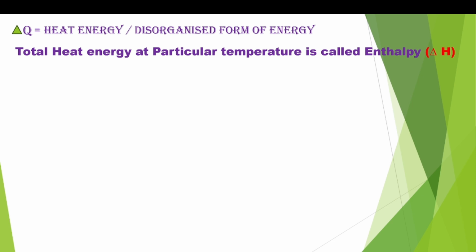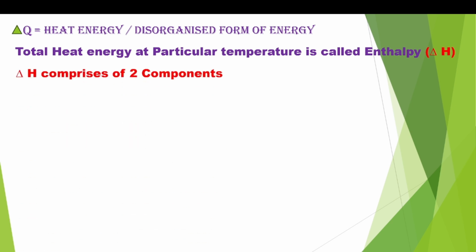It is applicable only to living organisms, not non-living things, because in non-living things the temperature may vary. One time 20 degrees, another time 30, it varies like that. But in our living organism, the body temperature is always constant. At constant body temperature, the total heat energy of a system is considered as enthalpy, and this enthalpy is represented as delta H. So delta Q and delta H are both the same, but delta Q is used when temperature is not kept constant. But if you keep temperature constant, then the delta Q is known as delta H, that is enthalpy. So delta H